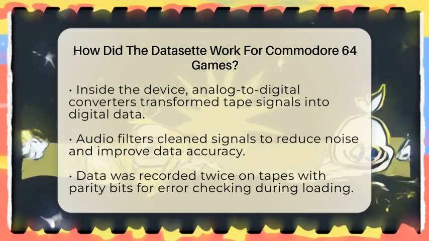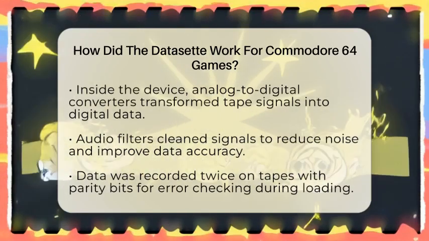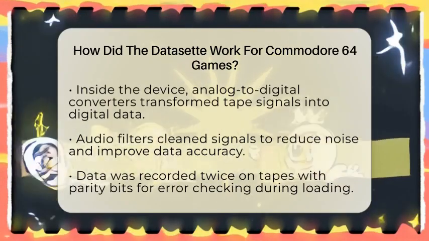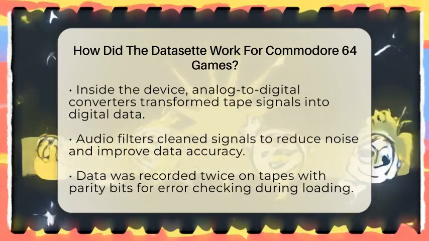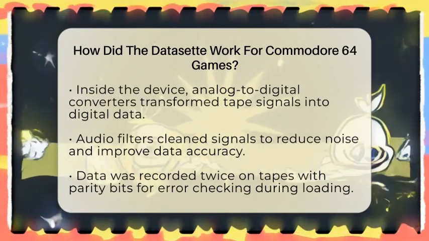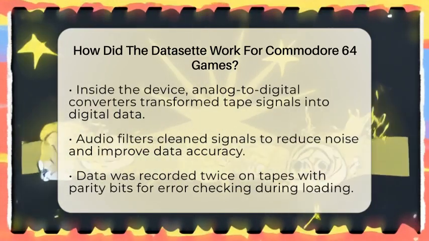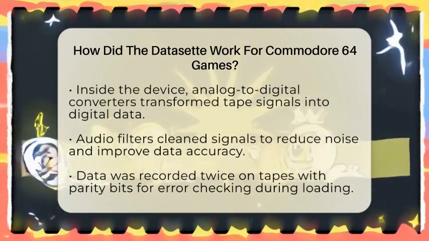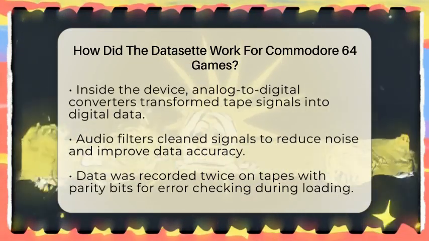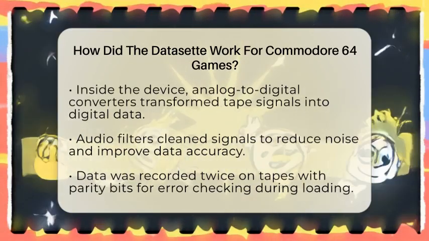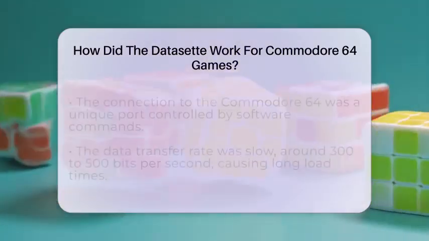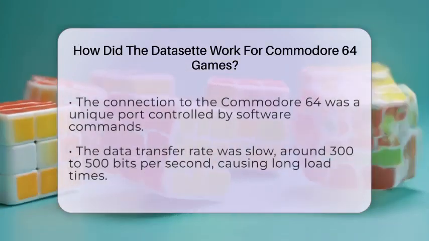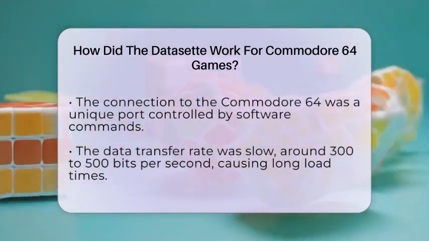Inside the dataset, there were special components called analog to digital converters. These helped turn the analog signals from the tape into digital data. It also had audio filters to clean up the signals, making sure the data was read accurately. This process was important because tapes can be noisy and errors could happen. To prevent that, the data was recorded twice on the tape. When loading, the computer would read the first copy and check for errors using parity bits. If errors were found, it would then use the second copy to fix them.